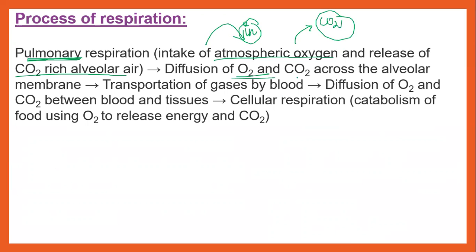The diffusion of oxygen and carbon dioxide across the alveolar membrane happens. First pulmonary respiration happens, that is the taking in of oxygen and giving out of carbon dioxide, and then the oxygen and carbon dioxide get diffused across the alveolar membrane. Then you will see the transportation of these gases inside the body, from the alveoli to all parts of the body, to each and every cell.